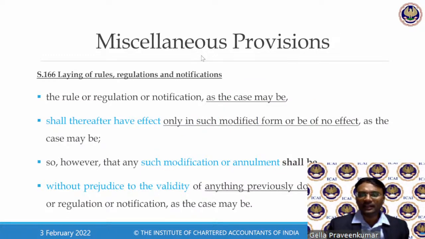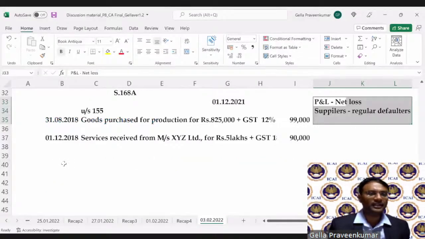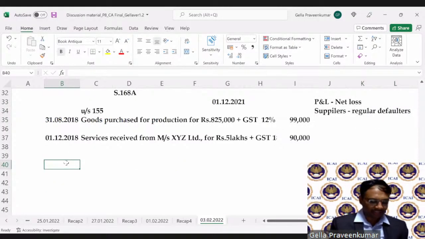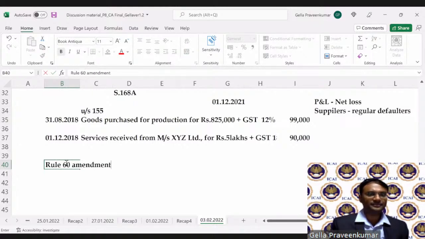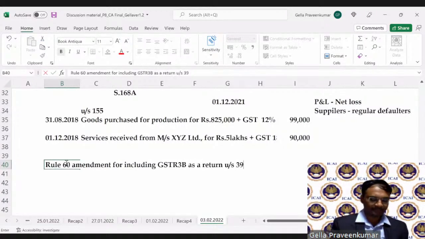The way the officers make fun of the law. Say this Rule 60 amendment for including GSTR 3B as a return under section 39.